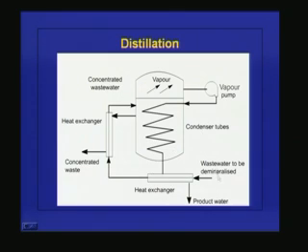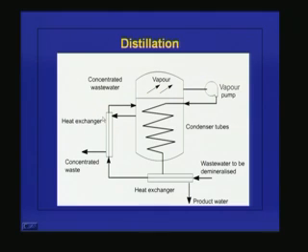So this is the wastewater to be demineralized. It is entering here, and this is a heat exchanger. When it passes through this one, it will be evaporating, and the vapor will be going through this one. This is the condenser tube, and the concentrated waste is coming here, and this is the heat exchanger.